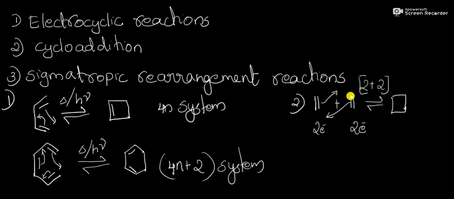So it is called a 2 plus 2 cycloaddition reaction. That is the ethene dimerization reaction. Another example of a cycloaddition reaction is a very famous one called the Diels-Alder reaction.